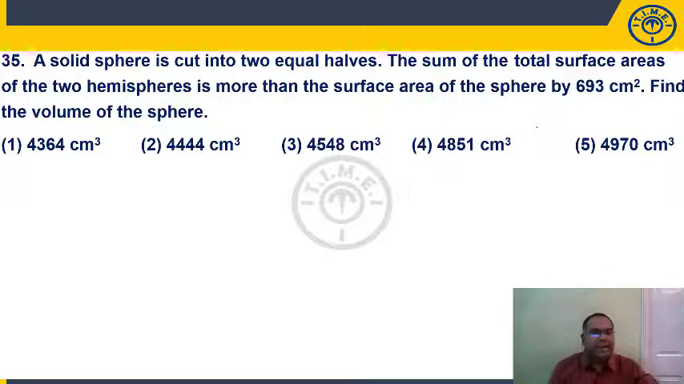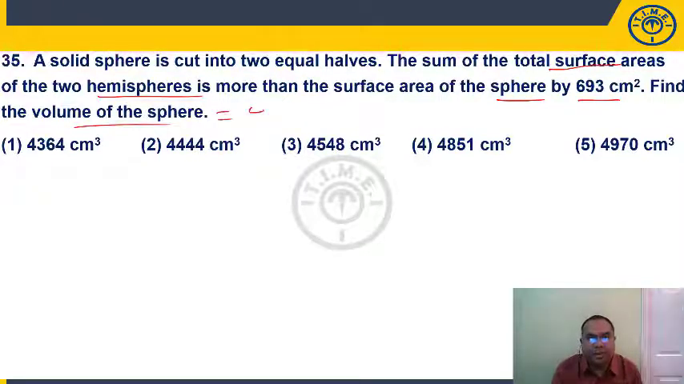Question number 35, students. A solid sphere is cut into 2 equal halves. The sum of total surface areas of the 2 hemispheres is more than the surface area of the sphere by 693 centimeters square. Find the volume of the sphere.